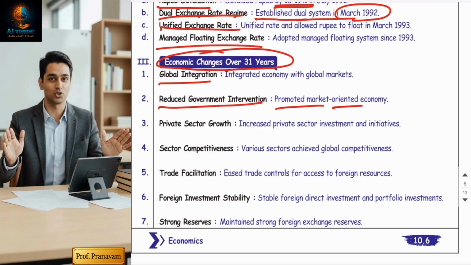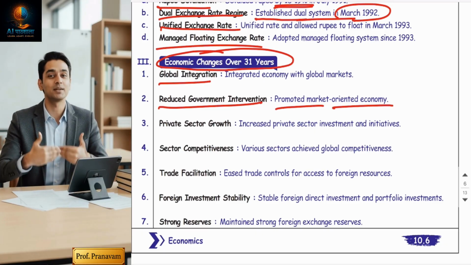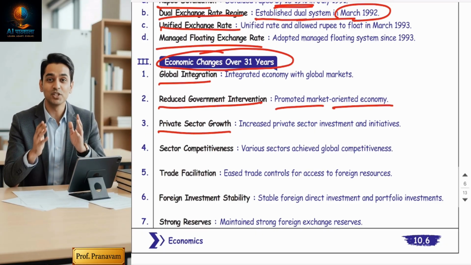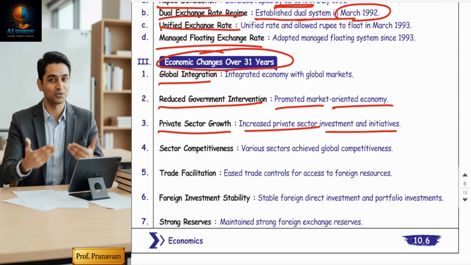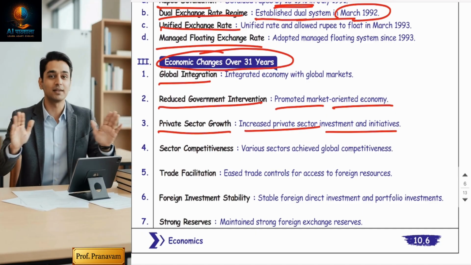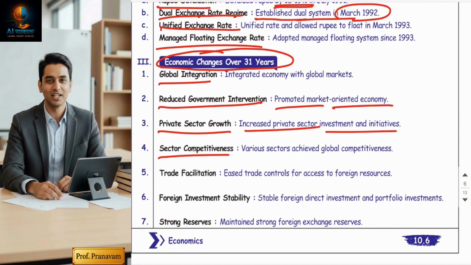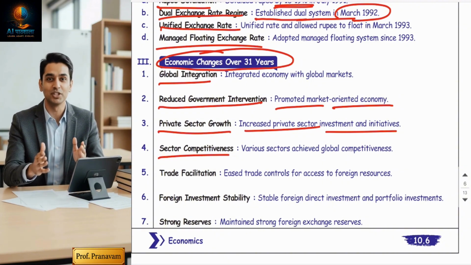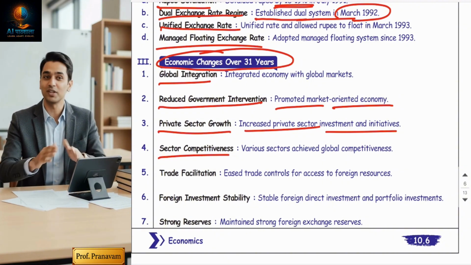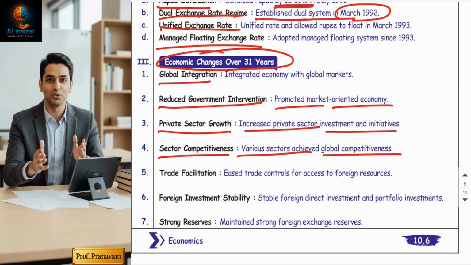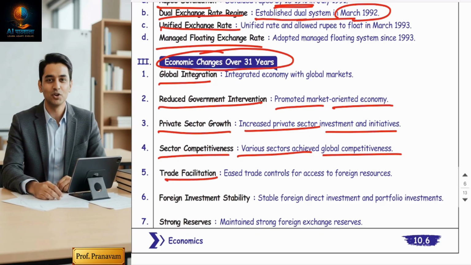Innovations promoted a market-oriented economy. Growth of the private sector has taken place. As you know, privatization was the more important intention. Private sector investments and incentives increased. Sector competitiveness has taken place. Because of privatization, high competition has taken place, and because of that the performance of sectors has achieved global competitiveness.